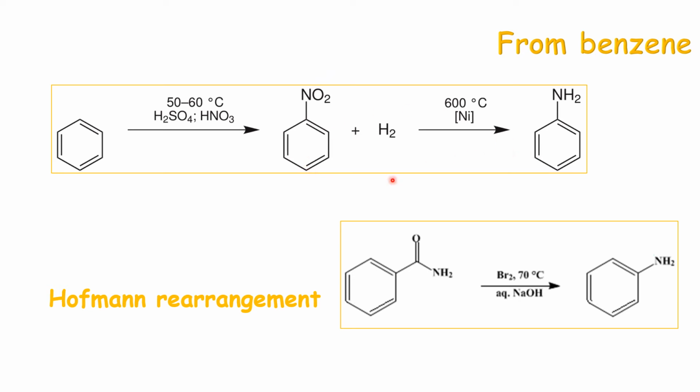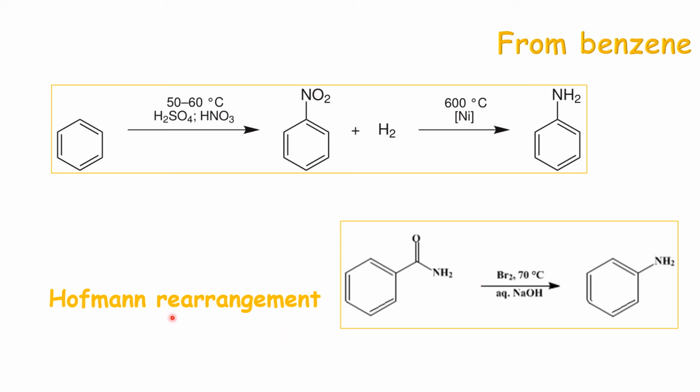Even it is possible when we have amides, carboxylic amides containing this CONH2 group, when they are treated with alkaline solution, that is a strong base like NaOH, with bromine, they form sodium hypobromite, which is an even stronger base. There occurs a rearrangement.